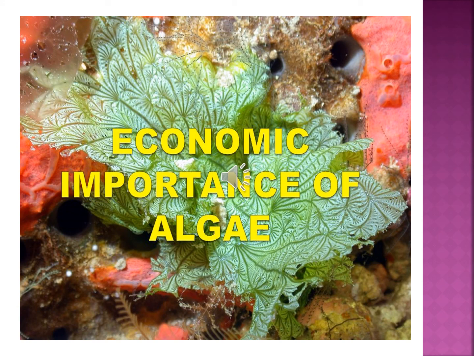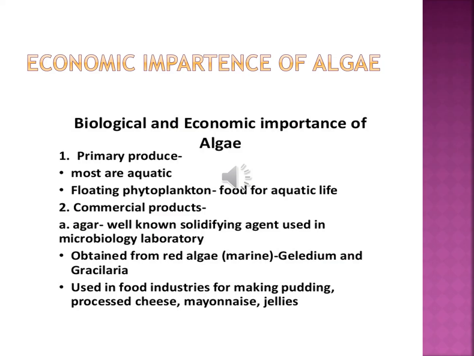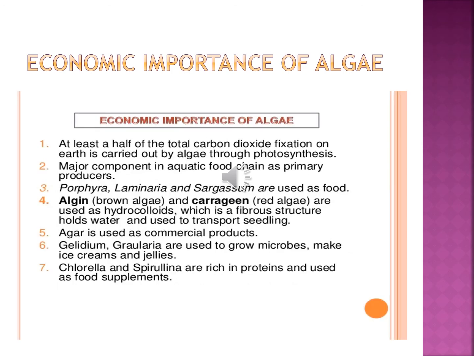Then next, economic importance of algae. It's a primary producer. Most are aquatic. Already I said agar-agar is very useful for our practical things. Then it is obtained from red algae, Gelidium and Gracilaria, used in the food industry for making bread and other things. Agar-agar is taken from algae. It helps in commercial production. Then Gelidium and Gracilaria are used to grow microbes, and for making ice creams and other bakery items.